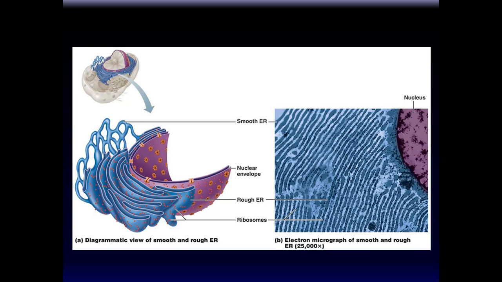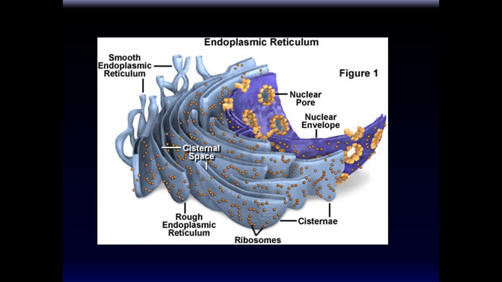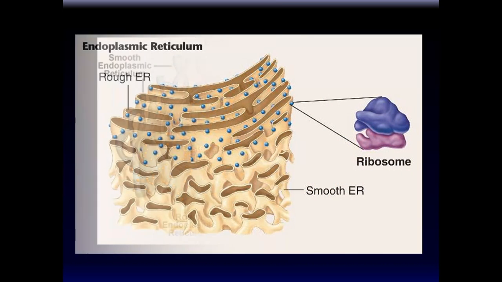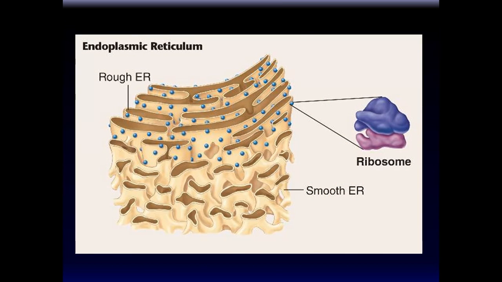This is an electron micrograph of rough endoplasmic reticulum. As you can see, this looks rough and it's studded with ribosomes. And over this area, there's a paucity. There are no ribosomes over there, and that's the smooth endoplasmic reticulum. Now, the two are connected, of course, and those are the ribosomes at higher magnification. And now you see all of these are connected. This one over here goes over here, so they're all connected. It's like an underground network.